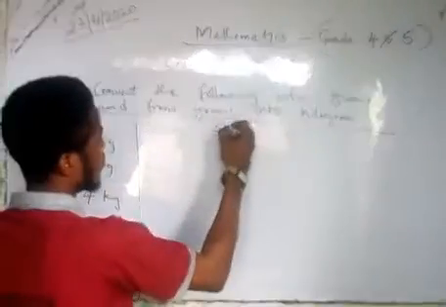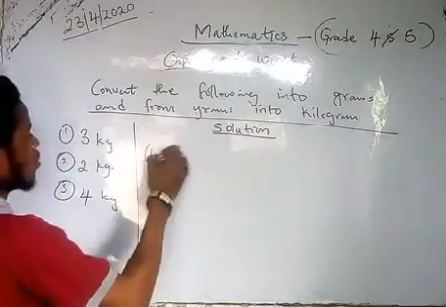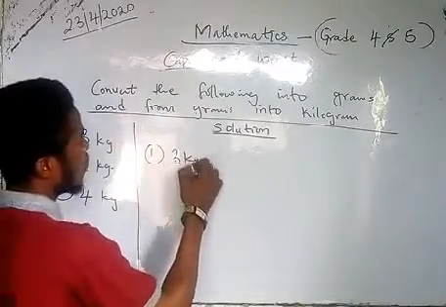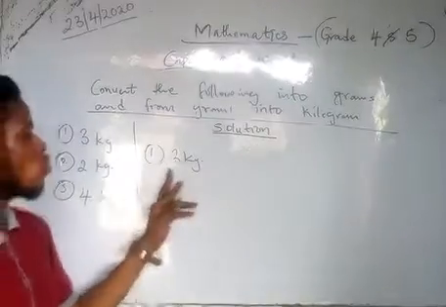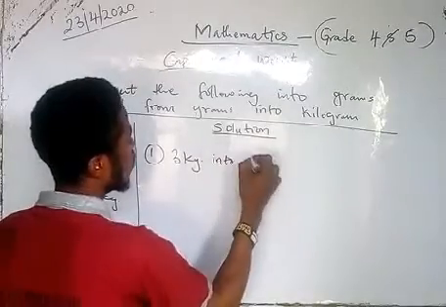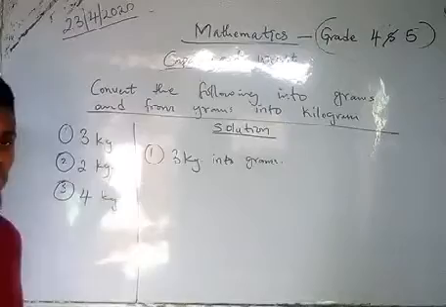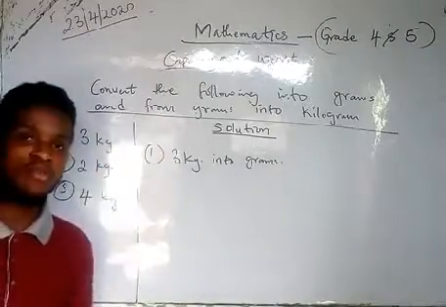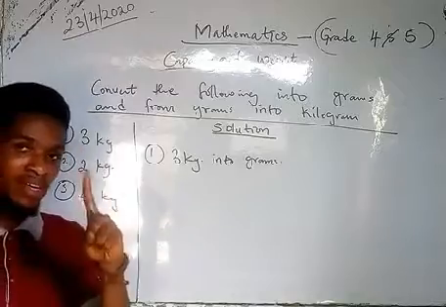Solution. Number 1, 3 kg. Now, when you want to solve this, you want to convert 3 kg into grams. How do you do it? Don't forget, in our conversion table, we said that 1000 grams give us 1 kilogram.